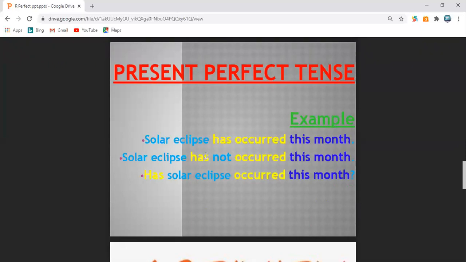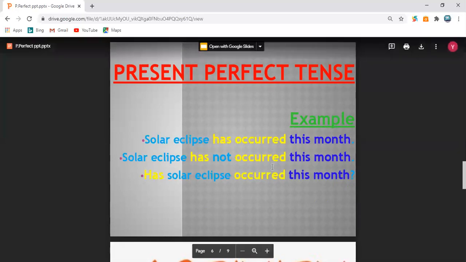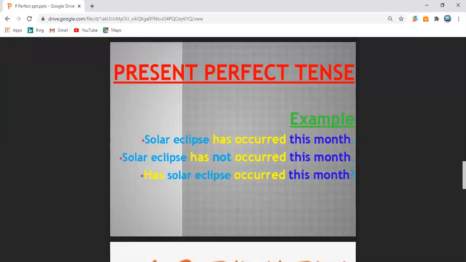Now, when we change a normal sentence into a question sentence in perfect tense, then this has or have comes at the start of the sentence, and the rest of the sentence remains the same. See here, now has is at the start of the sentence. Has solar eclipse occurred this month, and the rest of the sentence is the same as you can see above. And a question mark will follow after it to complete it.